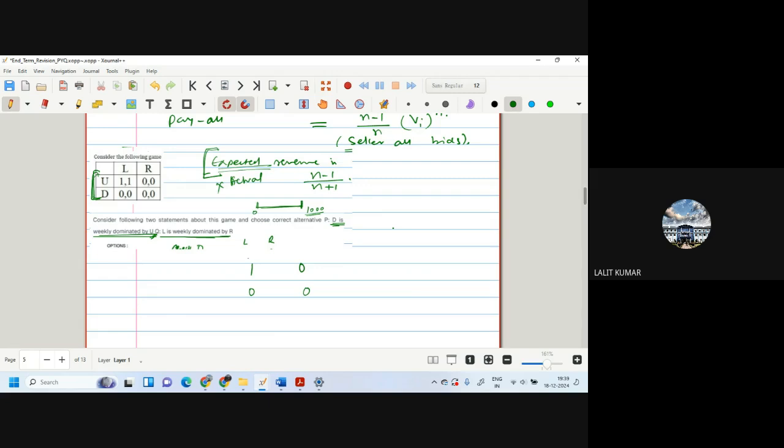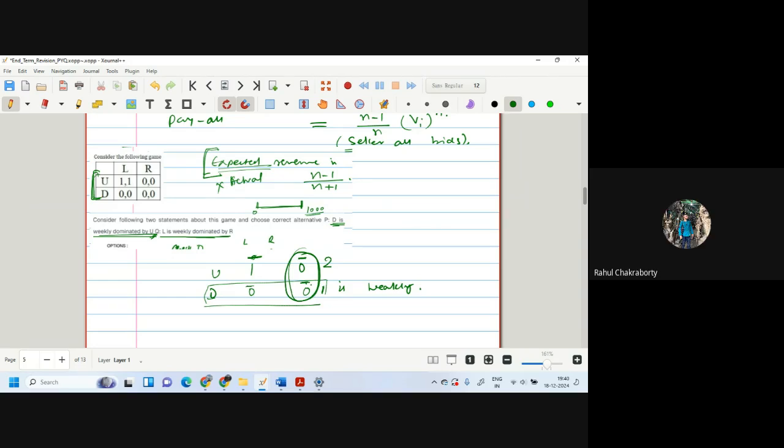Here both are equally dominating, so we can say that D is weakly dominated. Weakly dominated means he is not dominated in all the scenarios. If this had been 2 and 1, then it would have been strongly dominated.